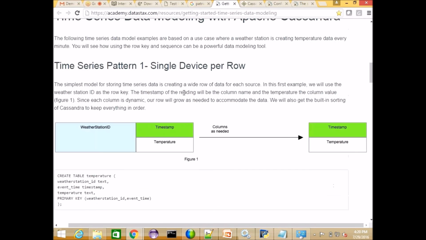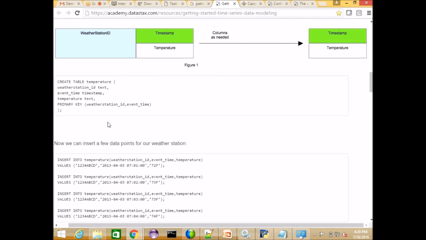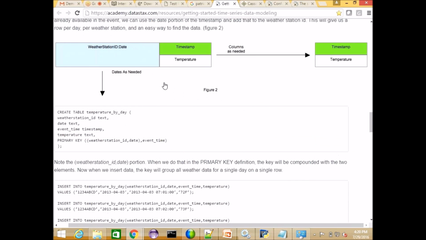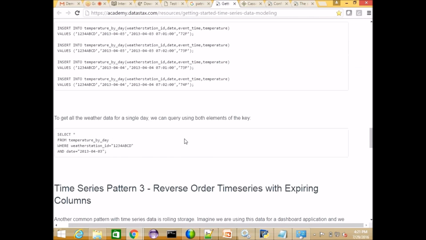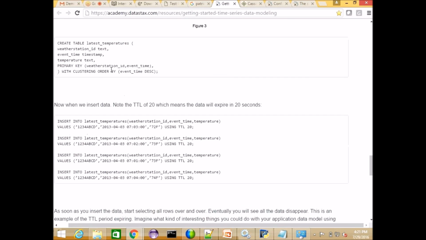Here, he explains that the primary key we can create as a simple compound key. Another way also exists. Here, event time is also mentioned. This is the clustering key. The primary key in total is a composite key. This is the partitioning key. Using these two, a partition is generated, and the event time is used for clustering. So the data model is explained like this, and we can cluster event time in descending order also. By default it is ascending order, and we can create it as descending order also.